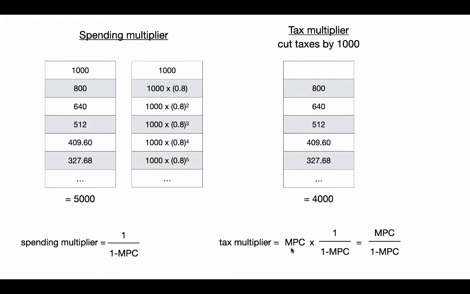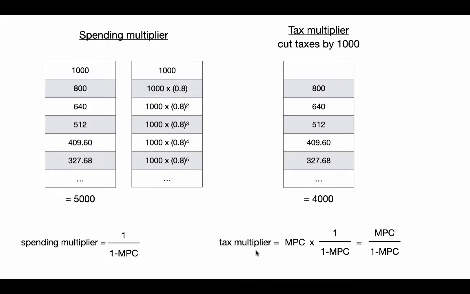So you could think of it as MPC times the spending multiplier, because that first round effect is 0.8 of that, and so that gives you MPC over 1 minus MPC. So that term here, that is the tax multiplier. You can see it's always going to be less since MPC is between 0 and 1, and you can see that in this case the multiplier is 4 instead of 5, and so it's always going to be 1 less than the spending multiplier because you lost that first term, which was a multiple of 1 of whatever you spent initially. So we lost that multiple of 1 there, so it's going to be 1 less than the spending multiplier.